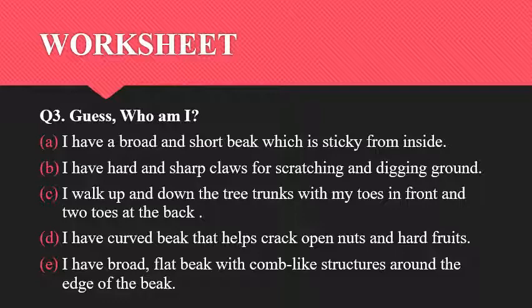Correct, tail. Last one, the ostrich can fly with its, yes, feet. All birds have wings and feathers but some cannot fly. So the ostrich is a flightless bird though it has wings. It uses its feet.